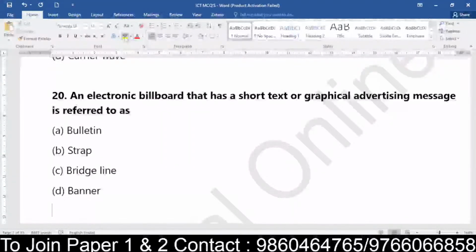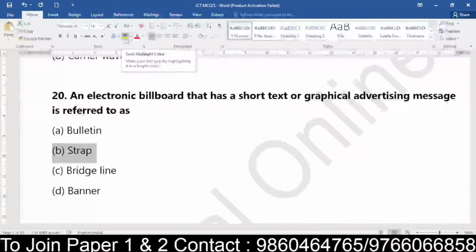Here they're telling that you have to put a short text or a graphical message. Okay, so these messages are actually put with the help of what? With the help of a strap, a small strap, which will help you to give the messages in short text or graphical advertising. So they are called as what? They are called the strap. So billboards use these straps, right?